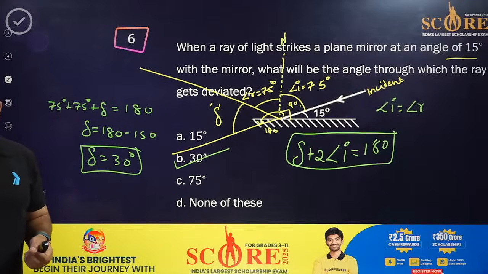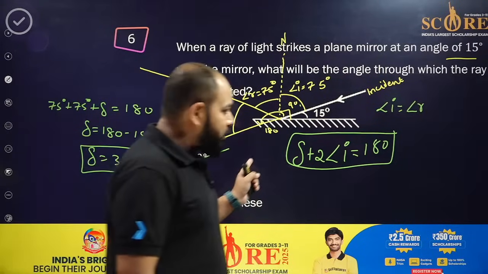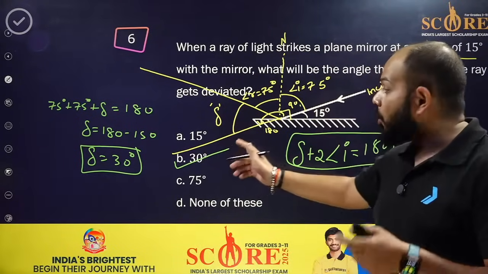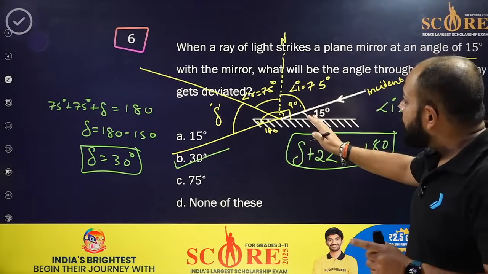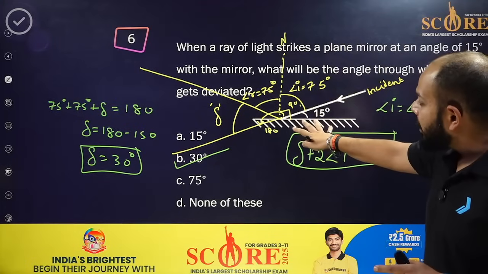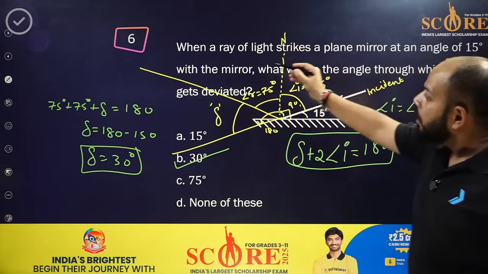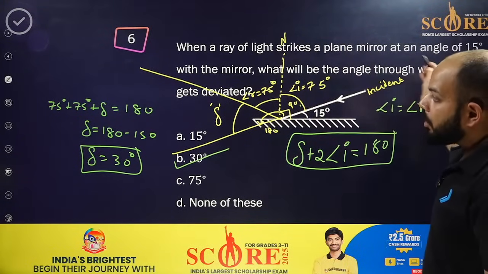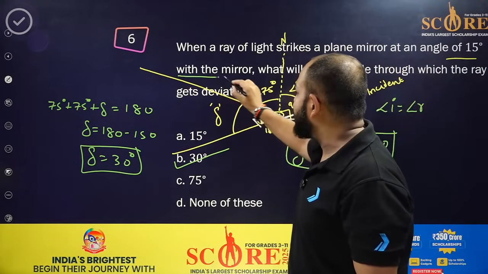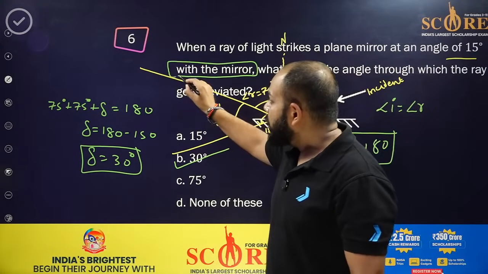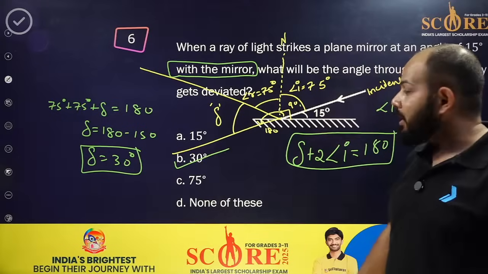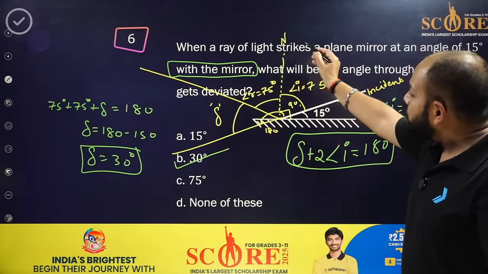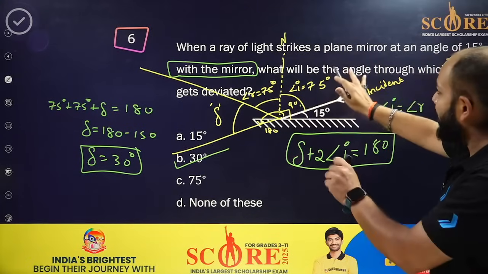Got it? This deviation question is an important one which may come in the exam. You just have to use this concept. Always remember one thing: whatever the question is, if the angle is not given, see what has been given. When a ray of light strikes the plane mirror at an angle of 15 degrees with the mirror, this is the line which plays the role. Try to read the question properly. ध्यान से पढ़ो. फिर से बोल रहा है वो क्या? एक लाइट रे है जो स्ट्राइक करती है प्लेन मिरर को. ठीक है, प्लेन मिरर को स्ट्राइक कर रही है.